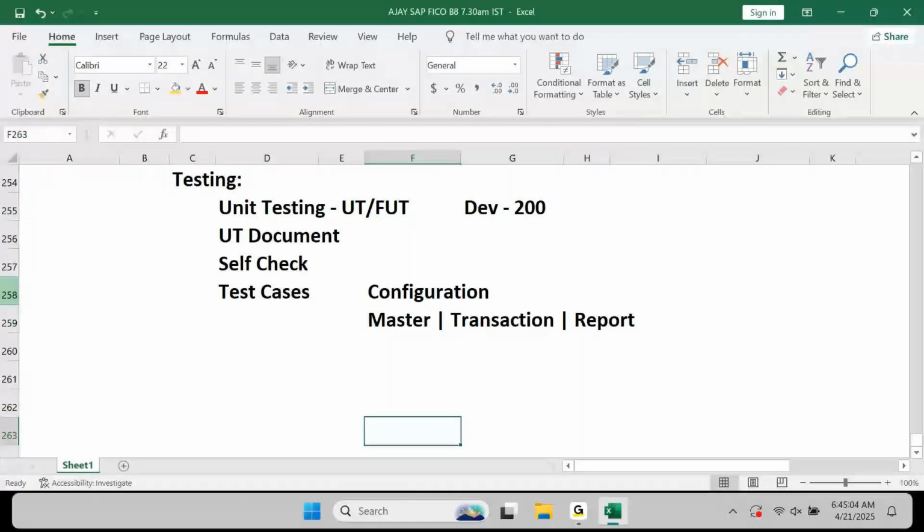Otherwise, if you only say the group is created and can be used now, when I try to create a master I may get some error. When I try to create a transaction, I may get an error. When I try to generate a report, I may get an error of any reason, of any type. Then again, you need to rework on it. You need to avoid this. Those who know all the fundamental points like this, only they can survive in the market.